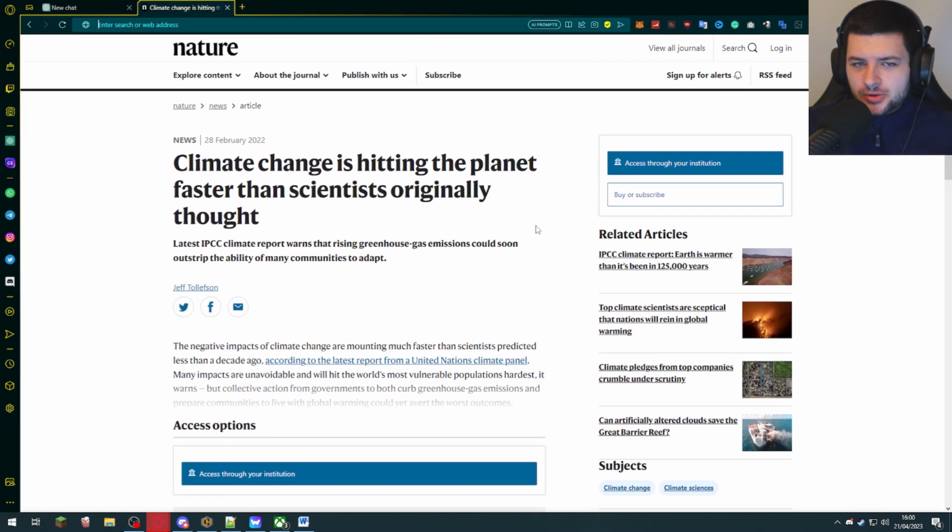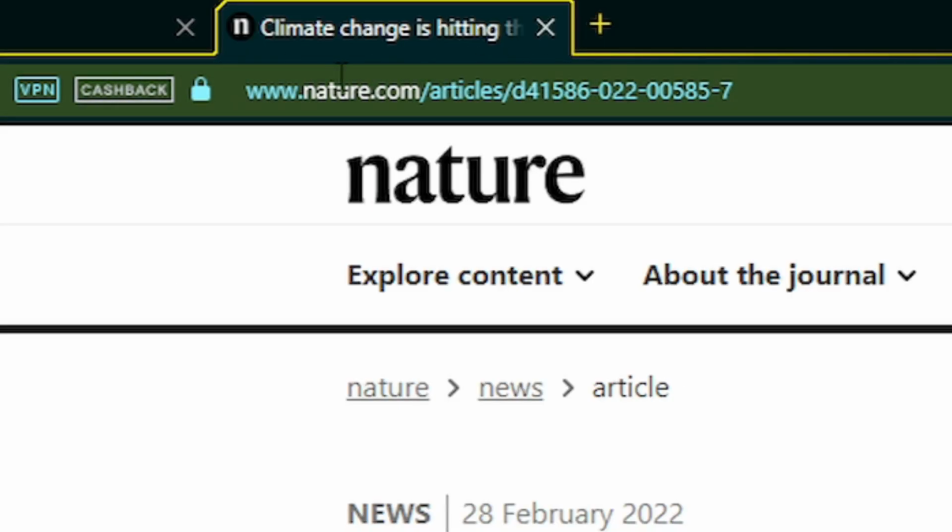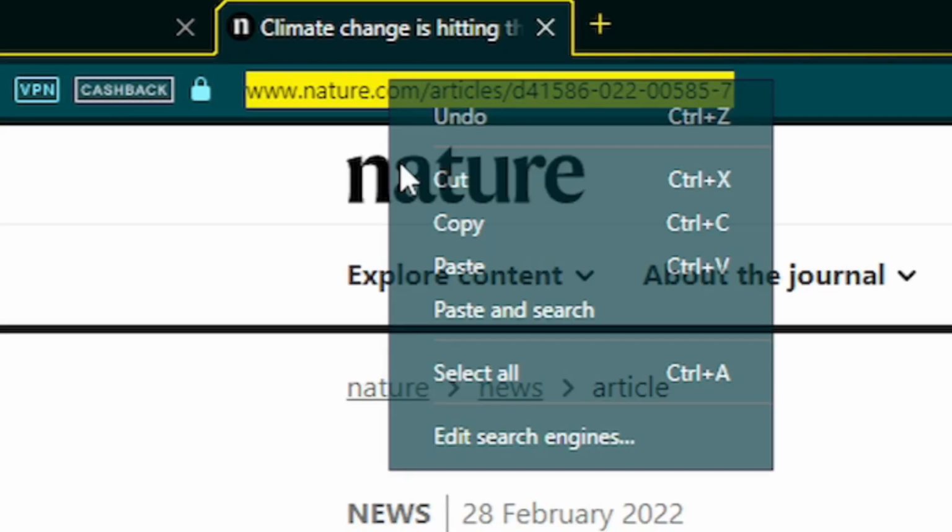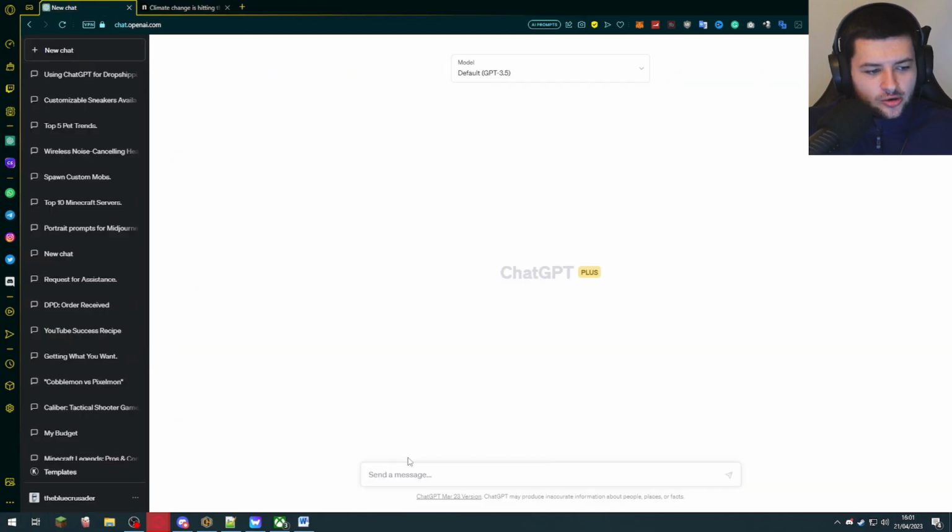So I've just opened up a random article right here, and ChatGPT actually has the power to completely summarize whole articles. And you can see I have this article URL right here. I'm going to click it and right click, press cut, and then we can go in ChatGPT and I'm going to show you how we can summarize this.